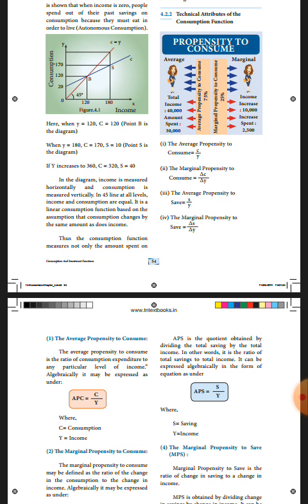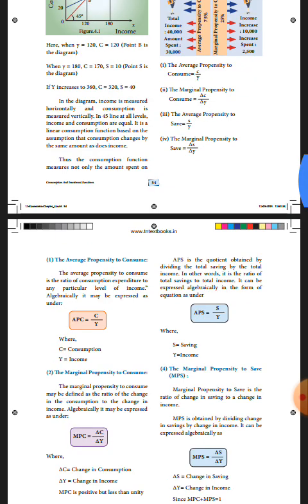APS, average propensity to save. S by Y. S refers to saving, Y refers to income. MPS, marginal propensity to save, delta S by delta Y. Delta S refers to change in saving, delta Y refers to change in income.